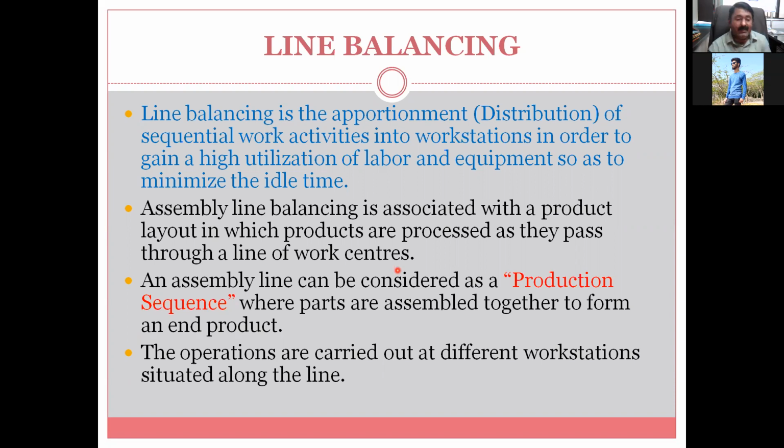An assembly line can be considered as a production sequence. So keep in mind, friends, all the operations are sequentially performed, where the parts are assembled together to form the end products. Let us see that this is one line. Here you require one product. So some of the product comes from line 1, then line 2, line 3, line 4, line 5, line 6, and all 6 will combine together on line 7. And after some time, they will be produced to get the final or end product. The operations are carried out at different workstations situated along the line, already discussed.